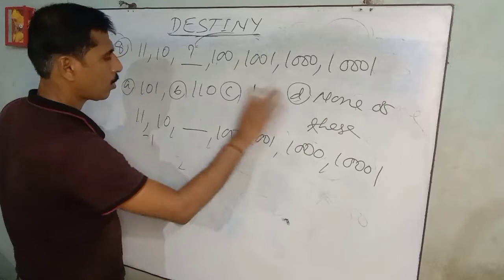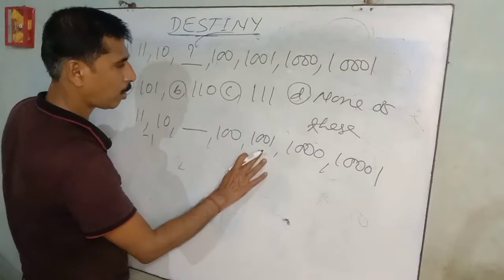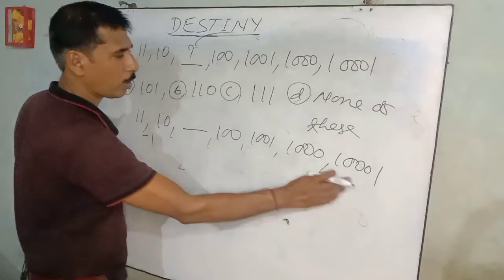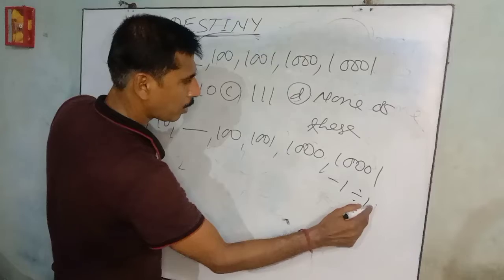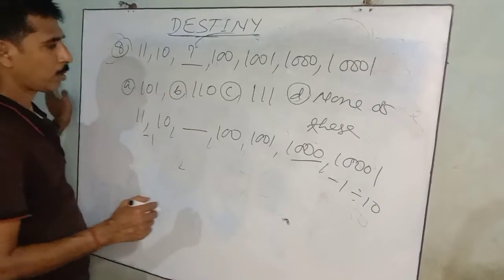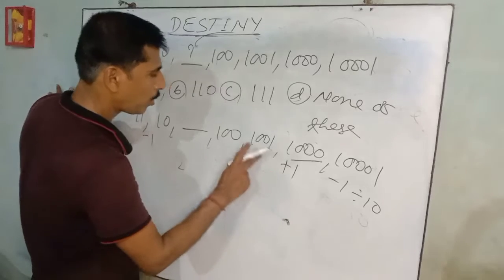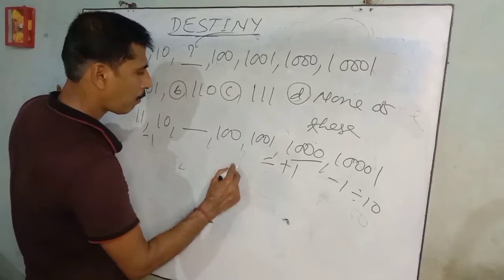How to know that? It is 10,000. Minus 1, divided by 10, the answer is 1000. Next plus 1, the answer is 1001. Similarly minus